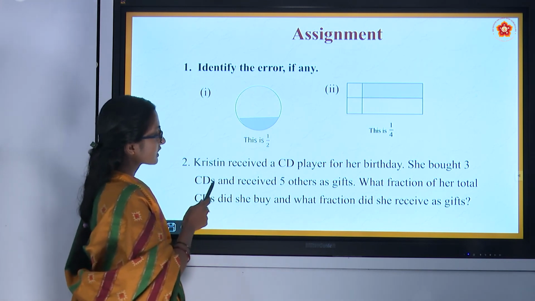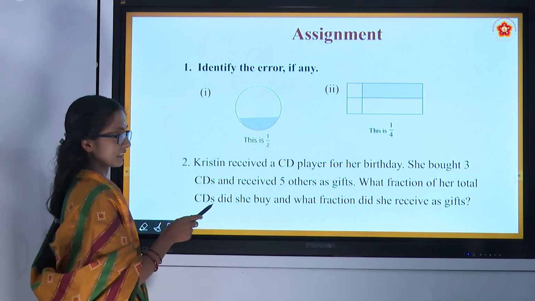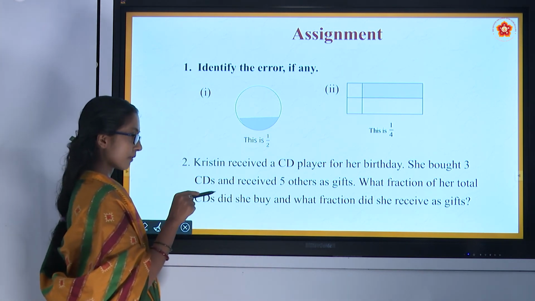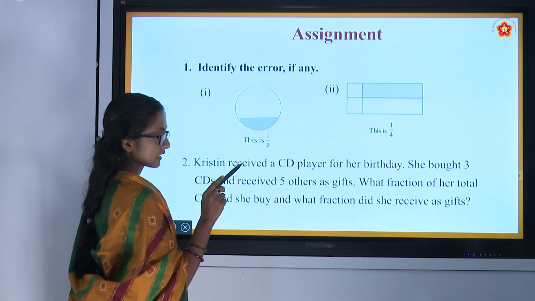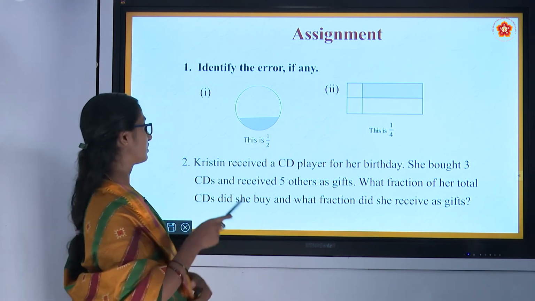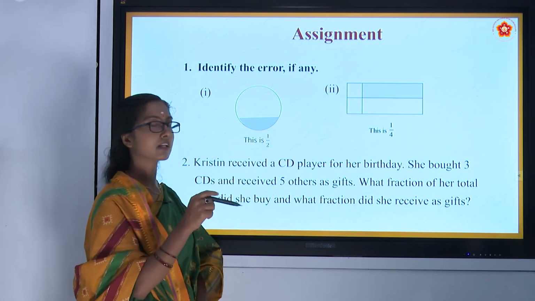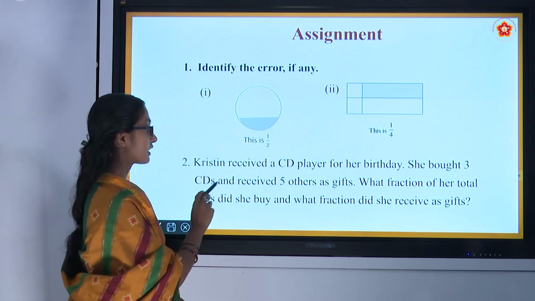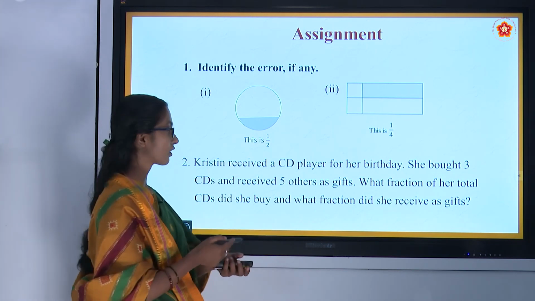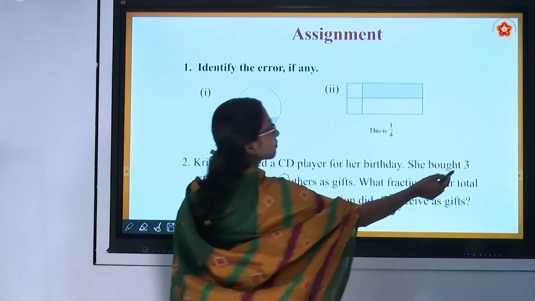Second question. Kristen received a CD player for her birthday. She bought 3 CDs and received 5 others as gifts. What fraction of her total CDs did she buy and what fraction did she receive as gifts? See, on her birthday, Kristen bought 3 CDs from the market or somewhere, and she received 5 more CDs as gifts. Initially she brought 3 CDs.